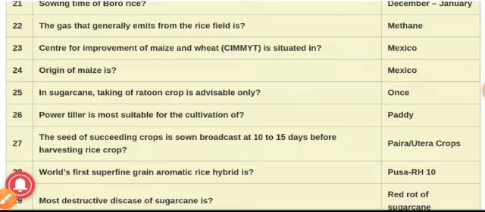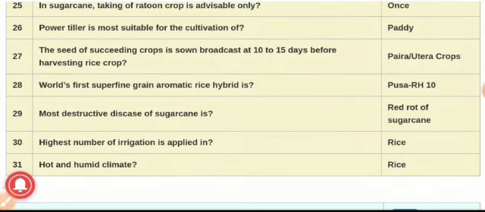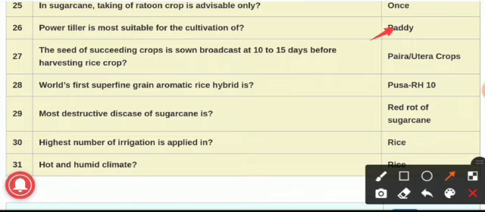Question number 26th. Power tiller is most suitable for the cultivation of, and the answer is paddy. For the cultivation of paddy, this power tiller is mostly used.